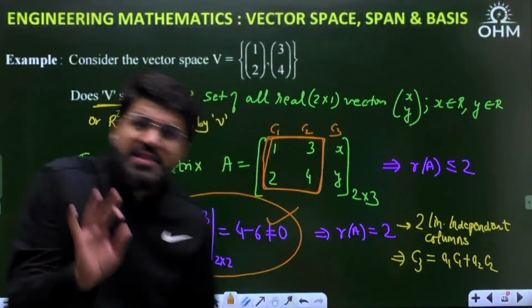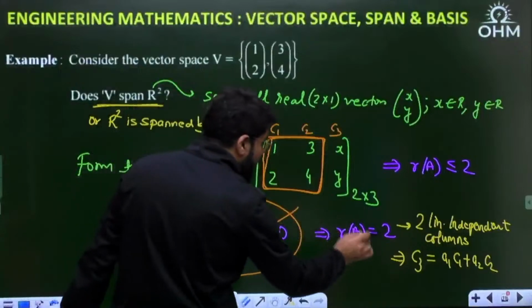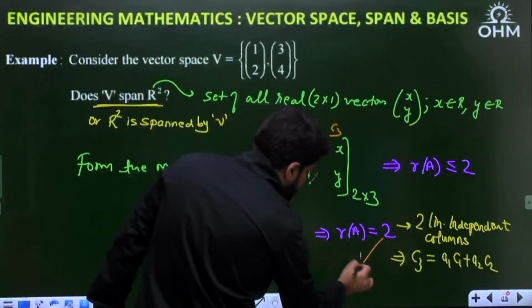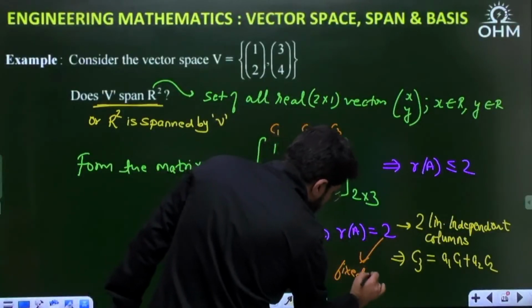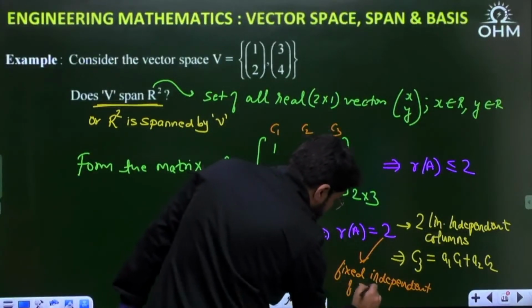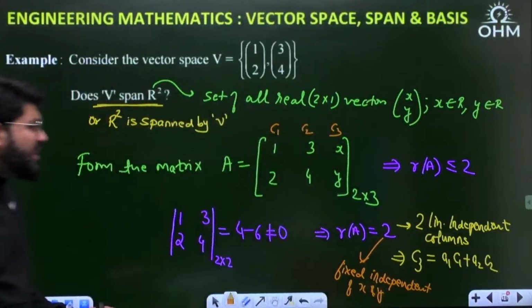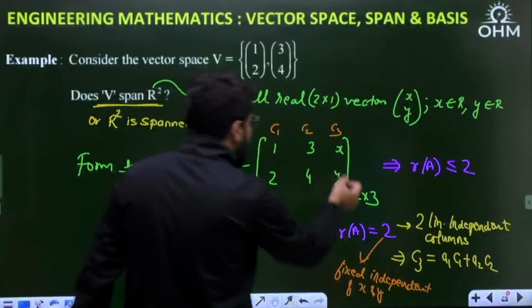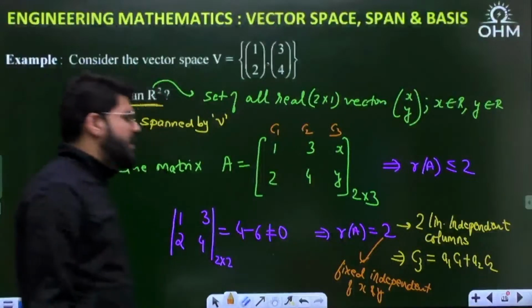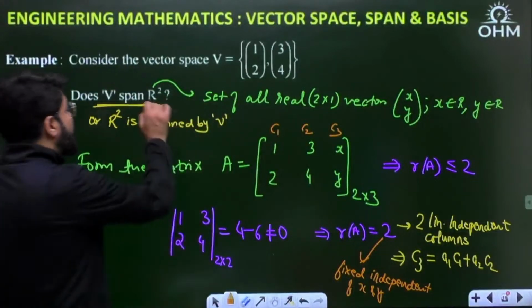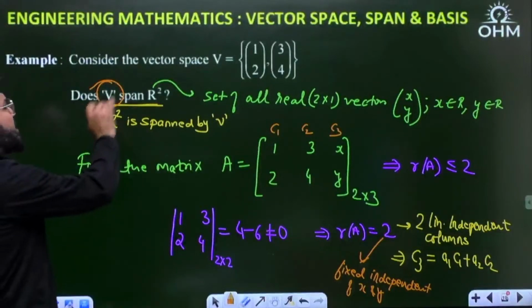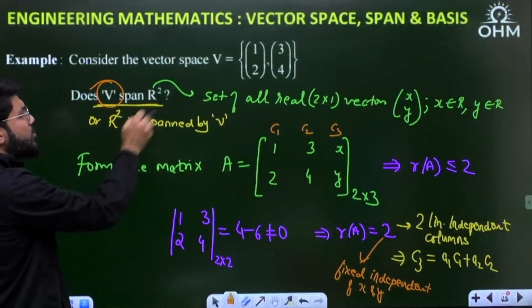So when you get the fixed value of rank, independent of x and y, then column C3 can be written as a linear combination a1 C1 plus a2 C2. That means vectors in R2 can be represented by linear combinations of the vectors in V. That means the vectors V span R2, or the vector space R2 is spanned by V.